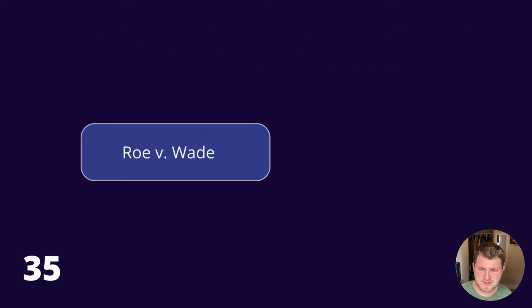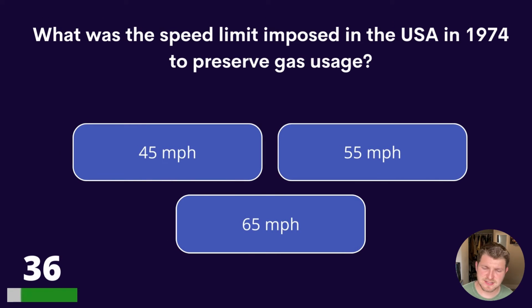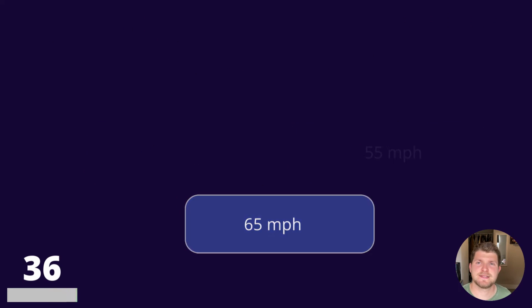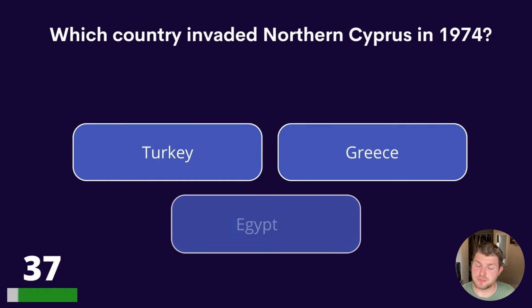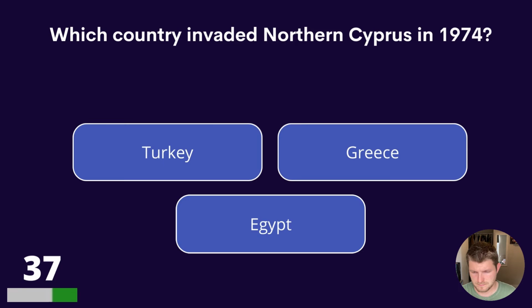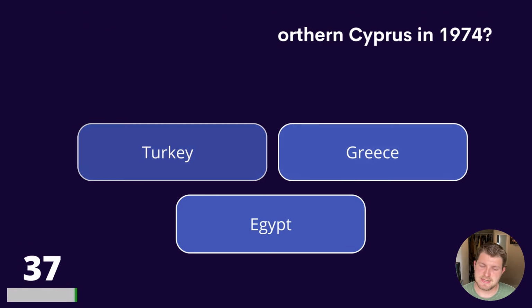36. What was the speed limit imposed in the USA in 1974 to preserve gas usage? 45 miles per hour, 55 miles per hour, or 65 miles per hour? And the answer is 55 miles per hour. Question 37. Which country invaded northern Cyprus in 1974? Turkey, Greece, or Egypt? The answer is Turkey.